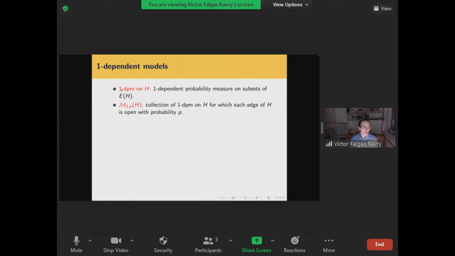Okay. So let me introduce some more notation. I'll write 1-dpm on H for a one-dependent probability measure, or a one-dependent random graph model, on my favorite host graph H. And then write M_1^p(H) for the collection of all one-dependent models for which each edge is open with probability p. So this is going to be my one-dependent analog of Bernoulli percolation with edge probability p. But there's an important difference, right? There's only one model for Bernoulli percolation. There's only one way of independently declaring each edge open with probability p.